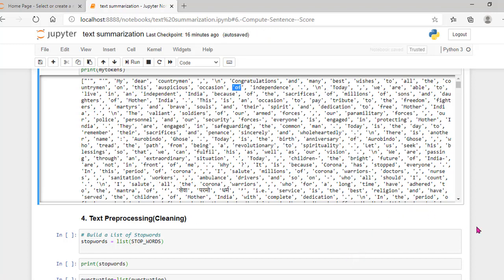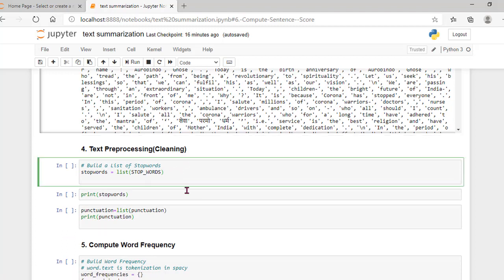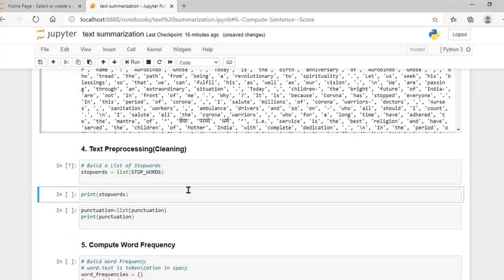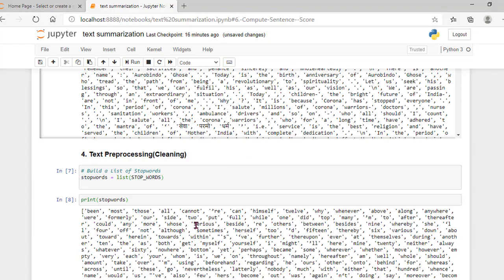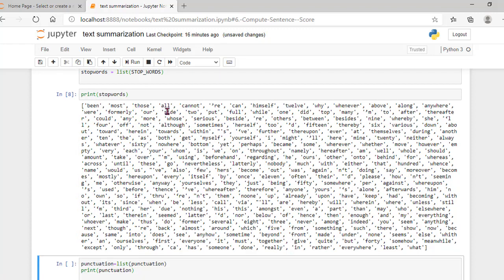For that I am going to the next step, text pre-processing. In text pre-processing, I am cleaning my text document. I want to specify the stop words present in the English language, so let me print this. These are all the stop words in the English language: been, most, those, serious, beside, is, to, was, again, with, either.